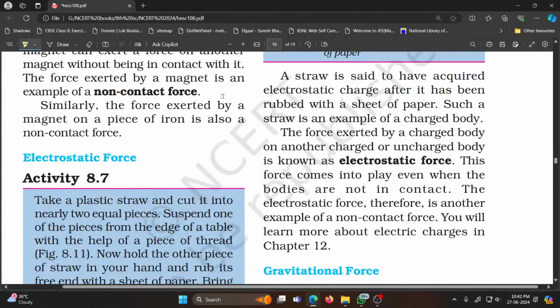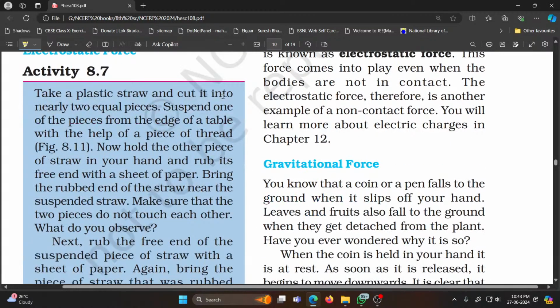electrostatic forces. Take a plastic straw and cut it into nearly 2 equal pieces. Suspend one of the pieces from the edge of the table with the help of a piece of thread. Now hold the other piece of straw in your hand and rub its free end with a sheet of paper. Bring the rubbed end of the straw near the suspended straw. Make sure that the two pieces do not touch each other. What do you observe? You will see that the hung straw gets attracted towards the straw in our hand.